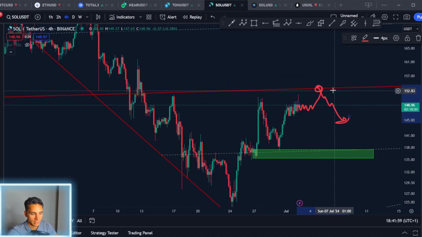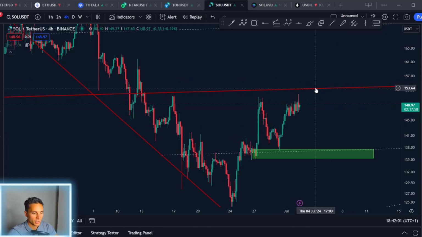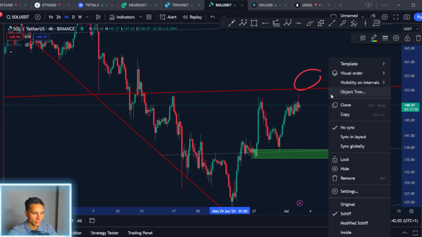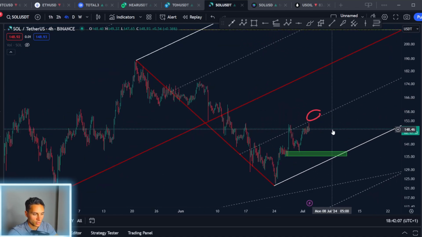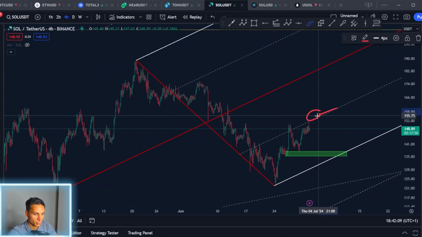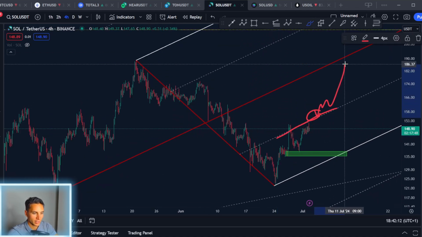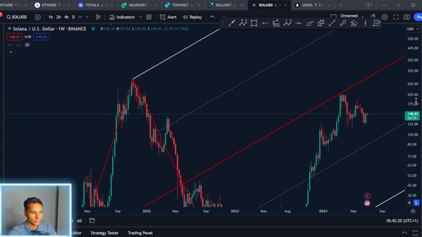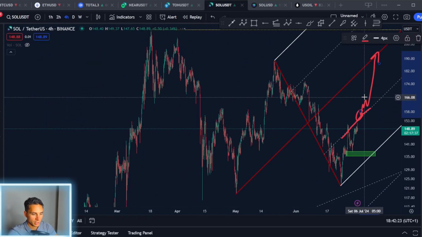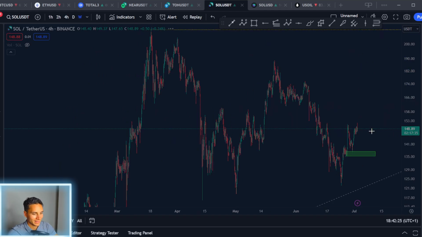So I do expect here to open a short on myself, but once we get a daily close above this level, then it's time to start using the original, because I do believe if we can manage to get a close above, which is also going to correlate with the 0.5 line here, I do believe Solana can easily reach this pitchfork here. As you guys know, I'm bullish on altcoins overall, and I do think for Solana we're gonna go higher. But to say that Solana is gonna go to this pitchfork here that I've been talking about for a while, I think it's very optimistic.